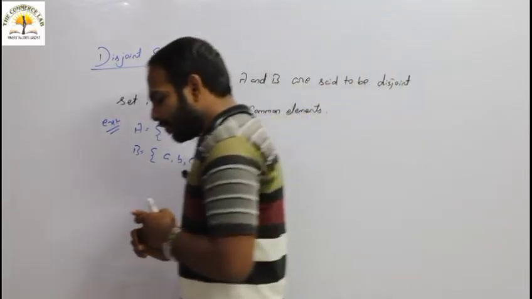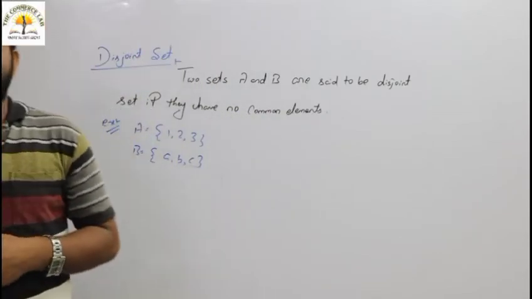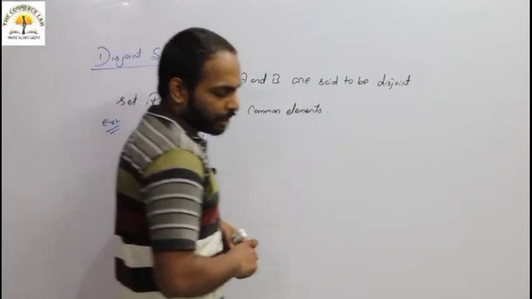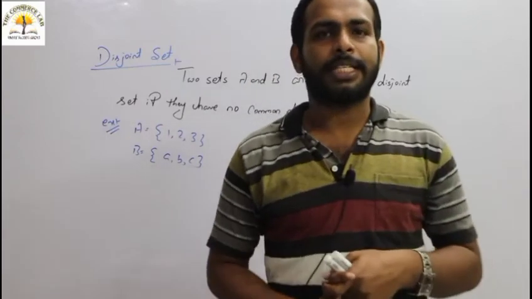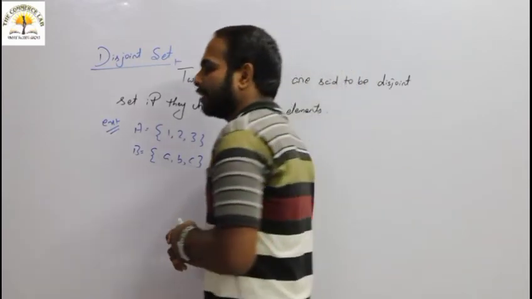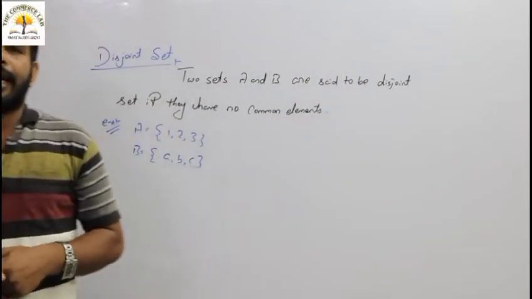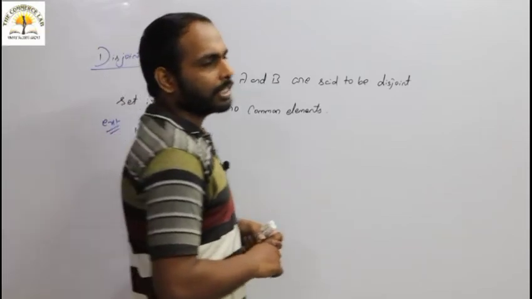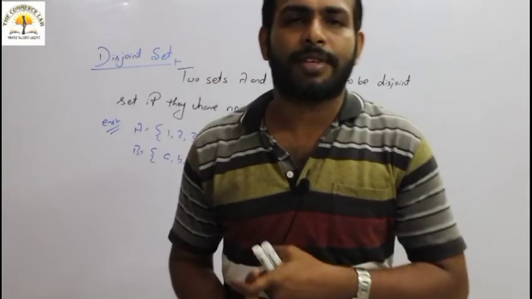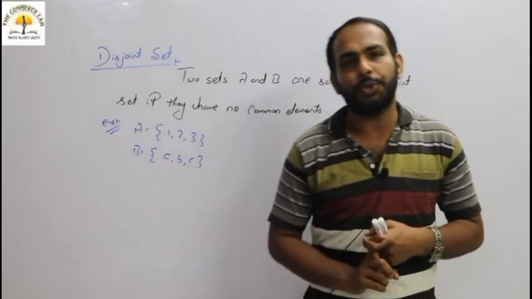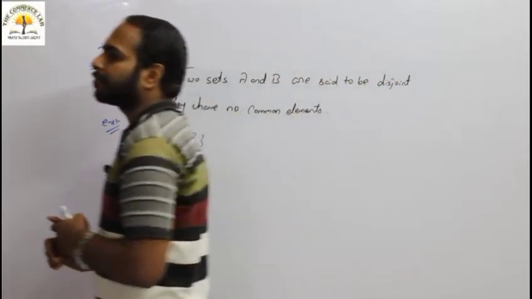If A is a subset of B and B is a subset of C, then we conclude that A is a subset of C. If a set A contains n number of elements, then the total number of subsets of set A is 2 to the power n.